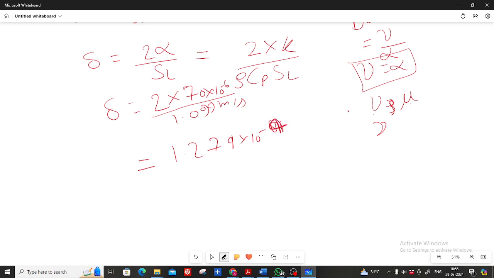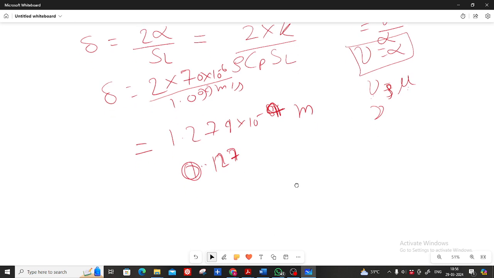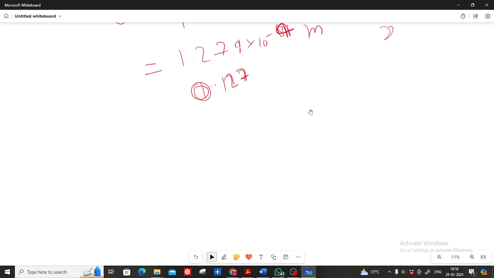I hope everyone is getting this. So this is in meters, right? Yes, sir. In mm it is 0.127, 0.128 mm. Okay, so we have calculated the flame thickness. Now the next task is the integral scale.